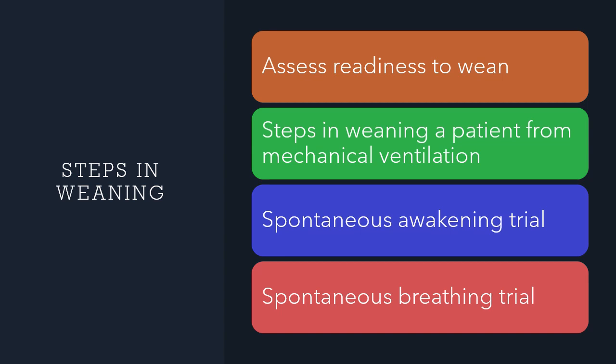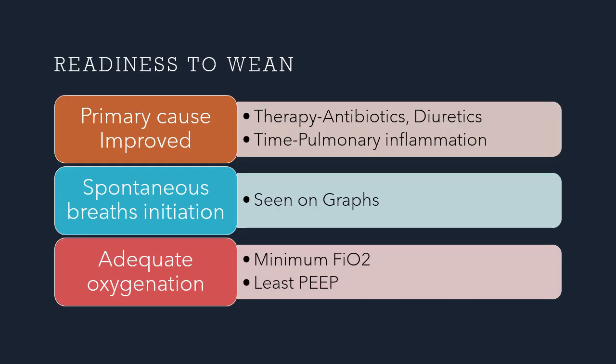So how are you going to go about it? You first assess to see if the patient is ready to be weaned off. Then you slowly reduce the support that you are giving on a ventilator. Then you can do something called a spontaneous awakening trial. This is being done more in the adult population, but let's see what it is. And then you do a spontaneous breathing trial or an extubation readiness trial to be more specific. And if the patient has passed it, you extubate the patient. Let's see them one by one.